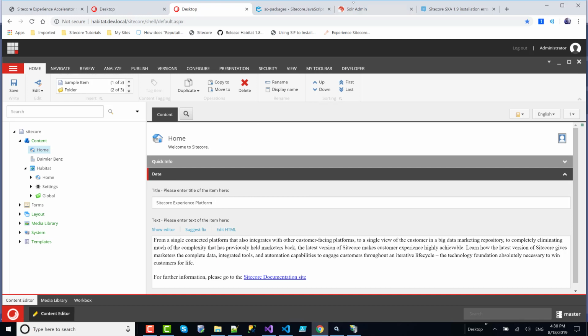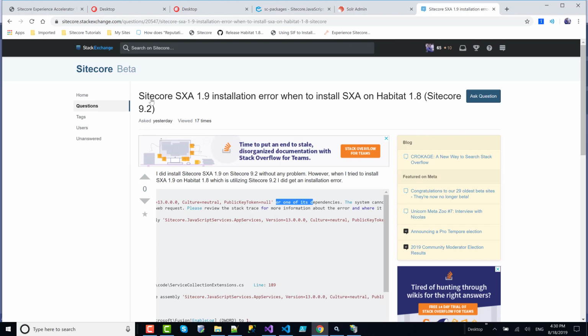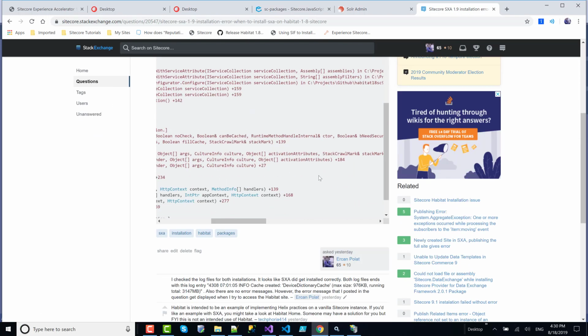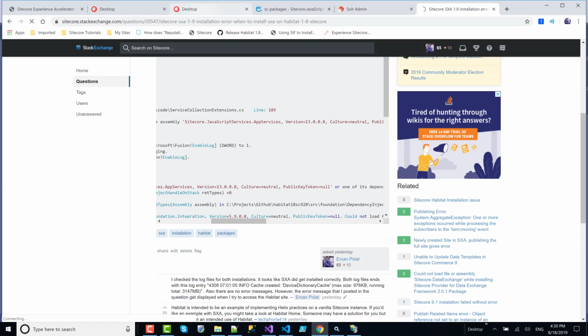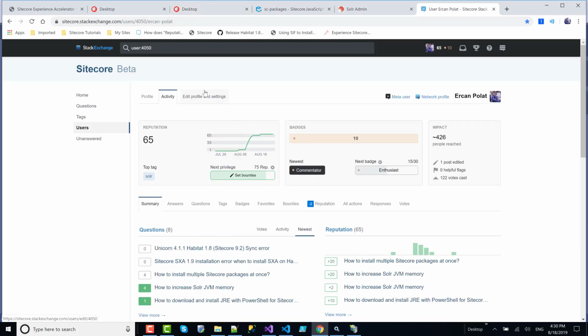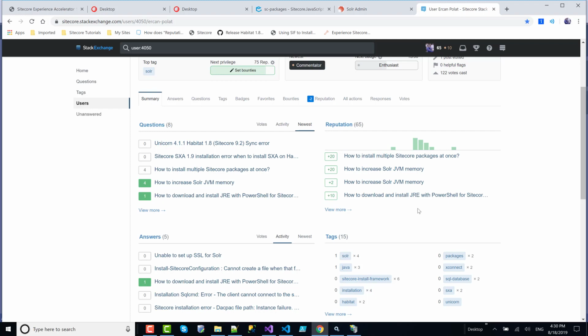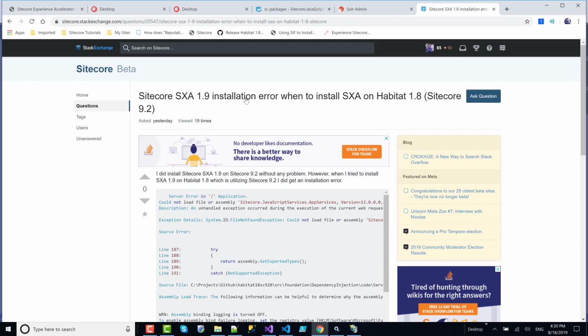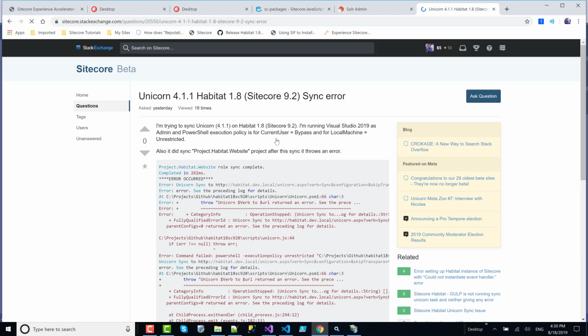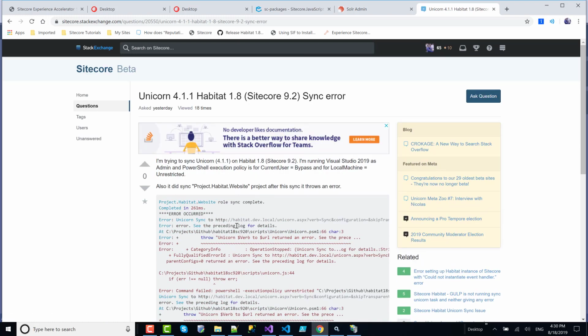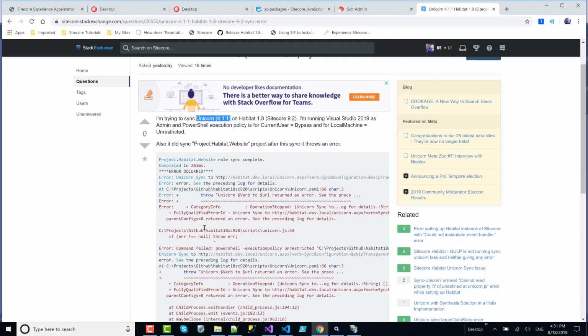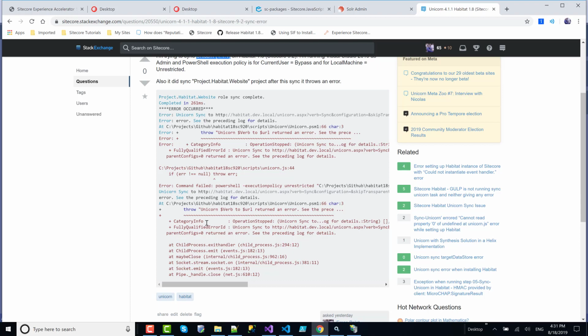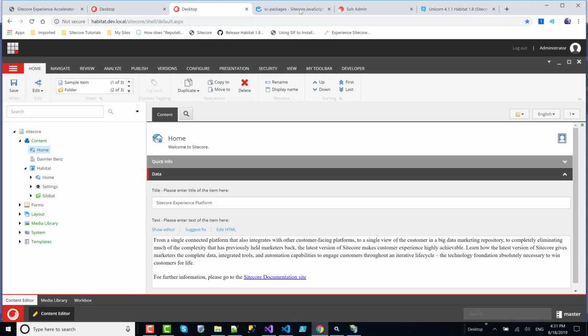One thing that I want to mention: when I came back, Unicorn was installing, and I was able to log into Sitecore. There's still one error, not this one, sorry. I'm going to solve this later, but it doesn't stop us from verifying SXA. There is one Unicorn serialization or deserialization error during this build. So that was our second step.